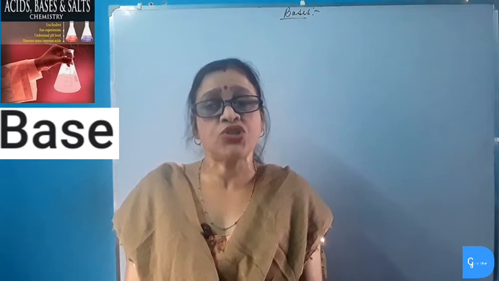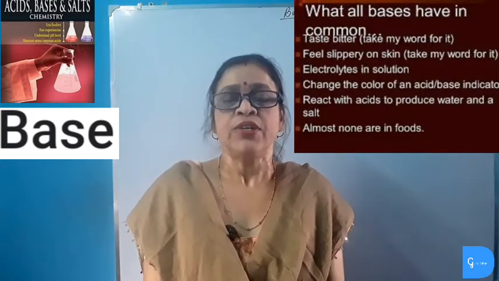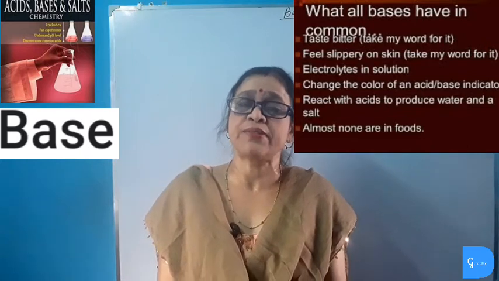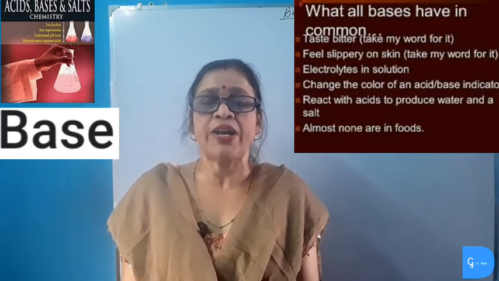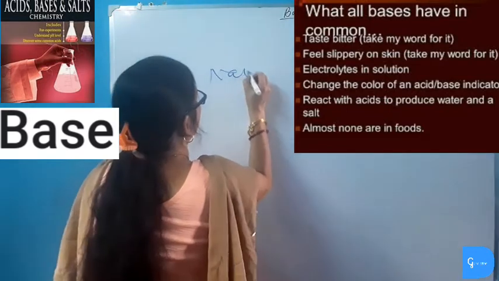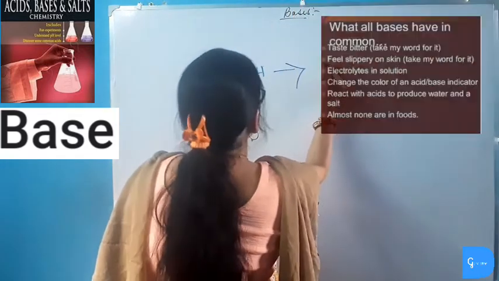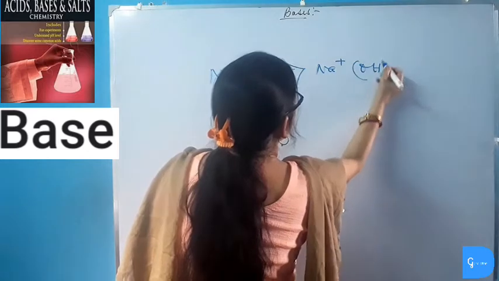What do all the bases have in common? When bases are dissolved in water, they produce hydroxide ion. So, we can say bases are those chemical substances which, when dissolved in water, produce hydroxide ion. For example, when sodium hydroxide is dissolved in water, it dissociates to give sodium ion plus hydroxide ion.